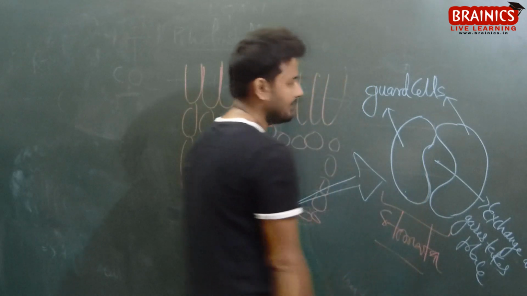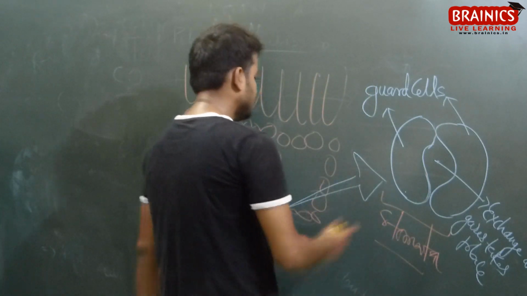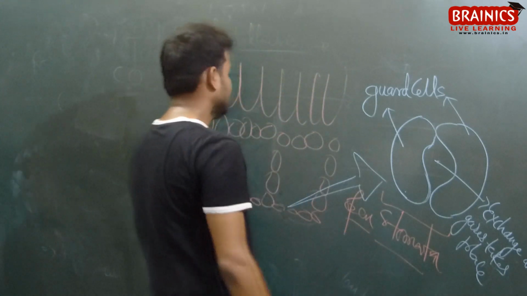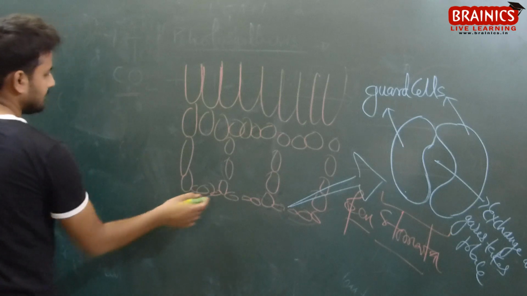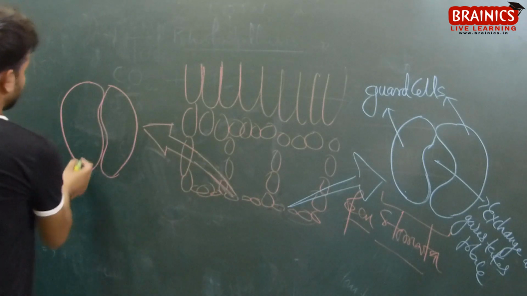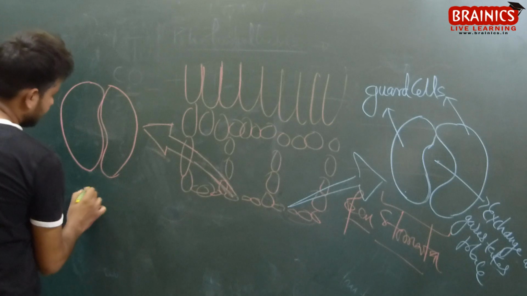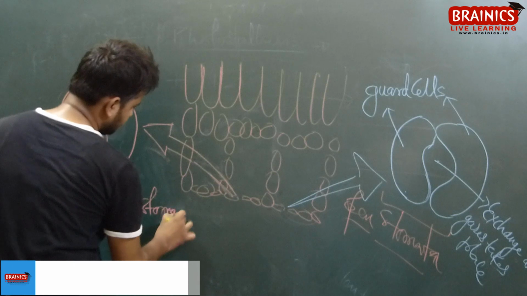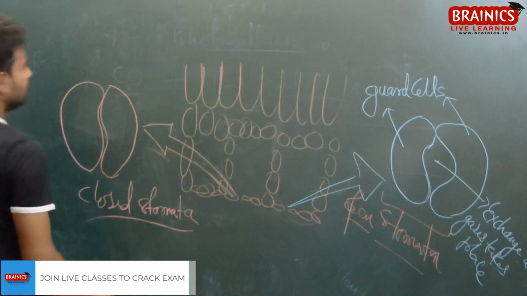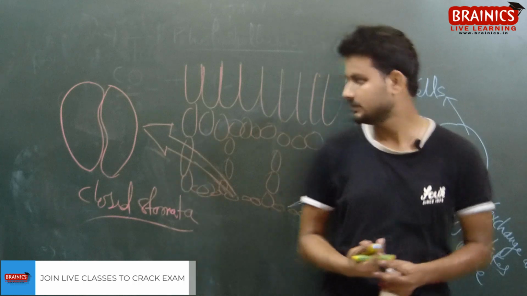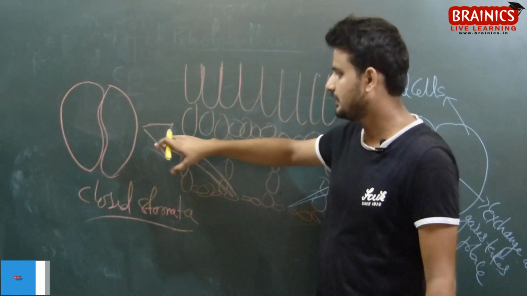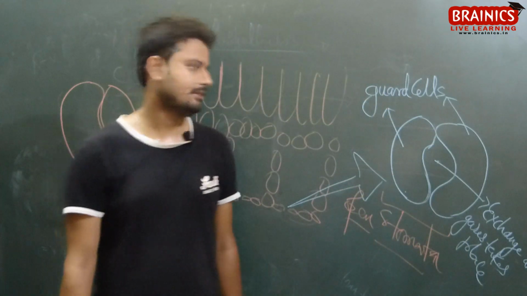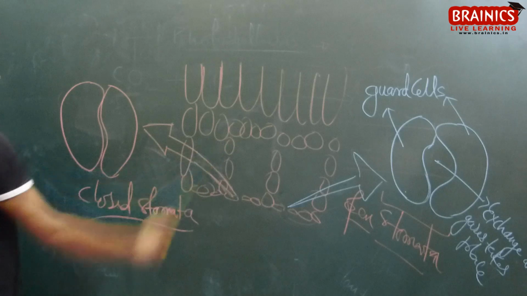This is open stomata. Right now this is open, and when it is closed, it will become something like this. Now this is closed stomata. Now you won't find any pores present here. So stomata open and close for the exchange of gases. This is closed stomata and this is open stomata.